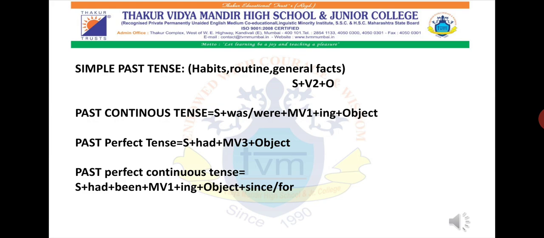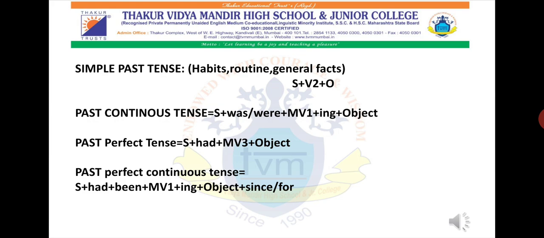The rules are the same. The way to convert the sentence is also almost the same. You just have to remember the indefinite, continuous and perfect, when to use which, and accordingly you know. Also the structure, which helping verbs are used for which tense, for past and for present, and further we'll study about future. So accordingly you know which helping verb will be used for past tense, which for future tense and present tense.